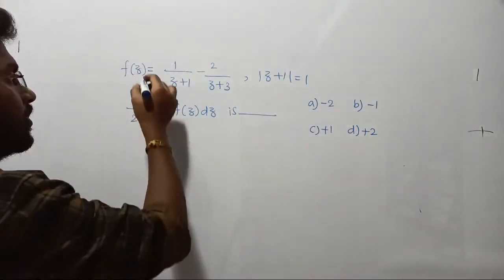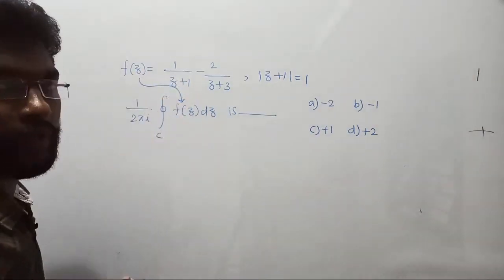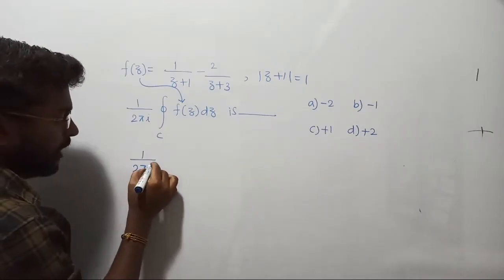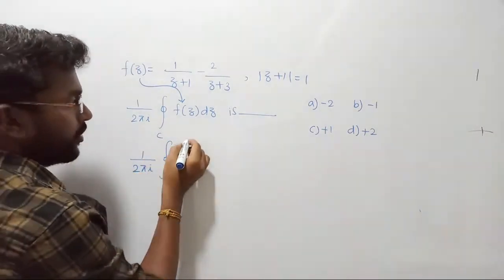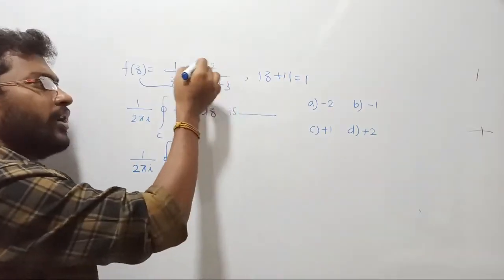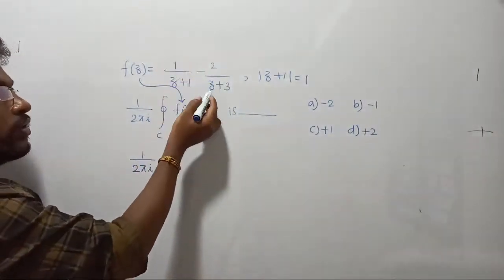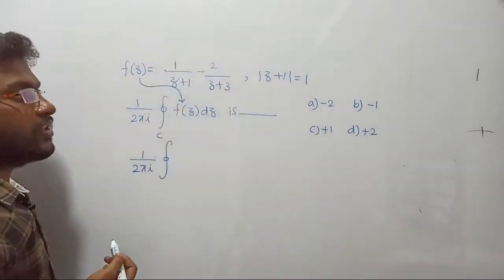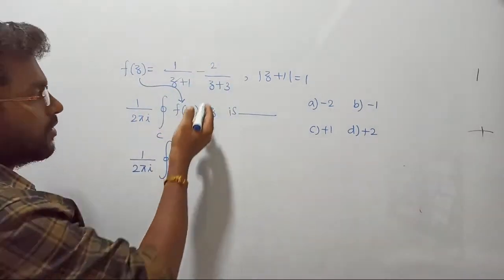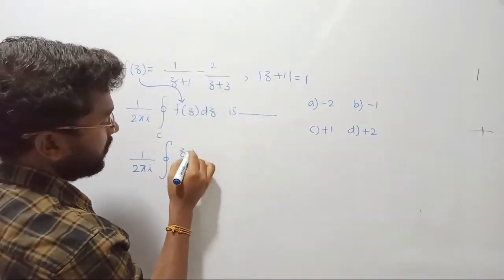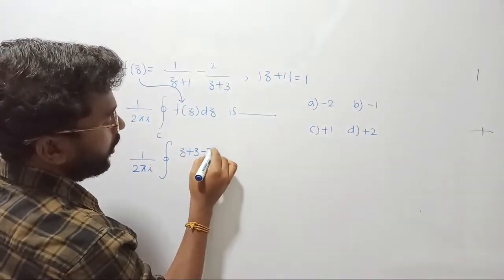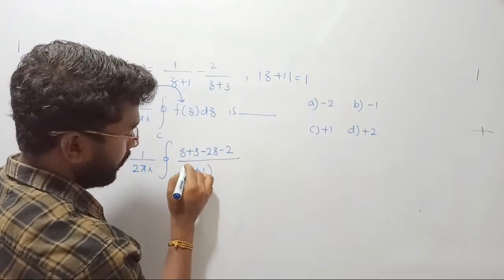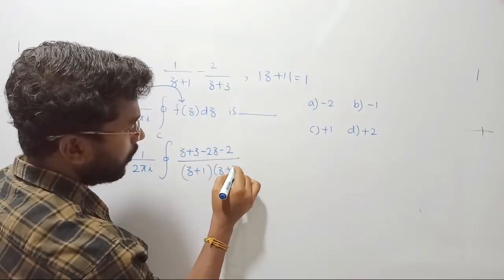f of z is given. Just substitute this value first. The function can be written as 2 pi i into the contour integral. I don't want to break them, so let us group them together. Cross multiply: z plus 3 minus twice of z minus 2 upon, in the denominator, z plus 1 into z plus 3.